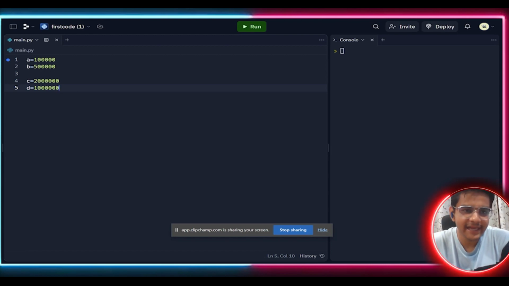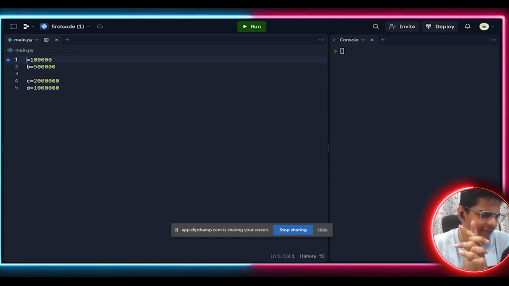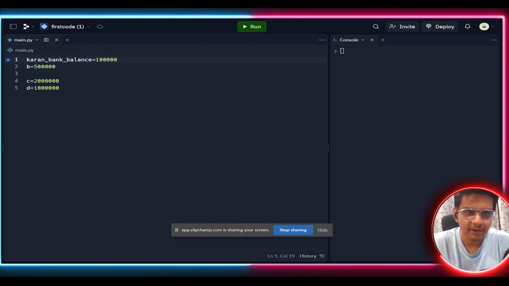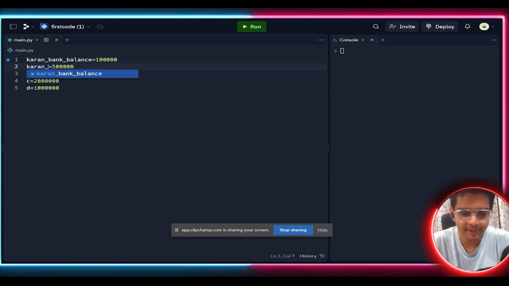So how can I define it? Karan's bank balance, I can say. B can be defined as Karan's bank loan. There are rules behind defining a variable, and I will show you what the rules are.